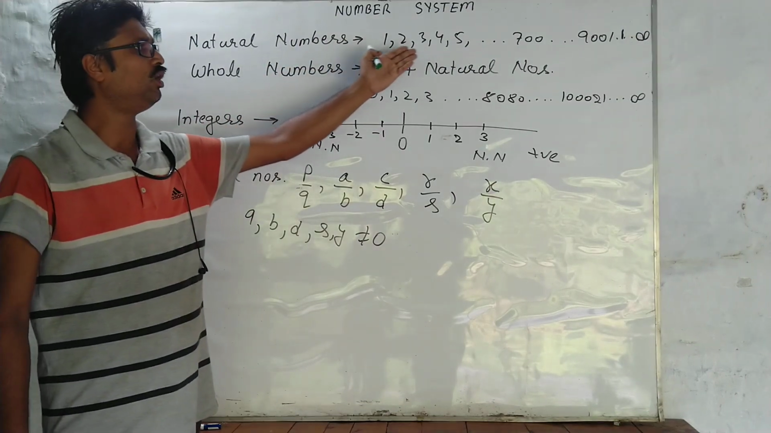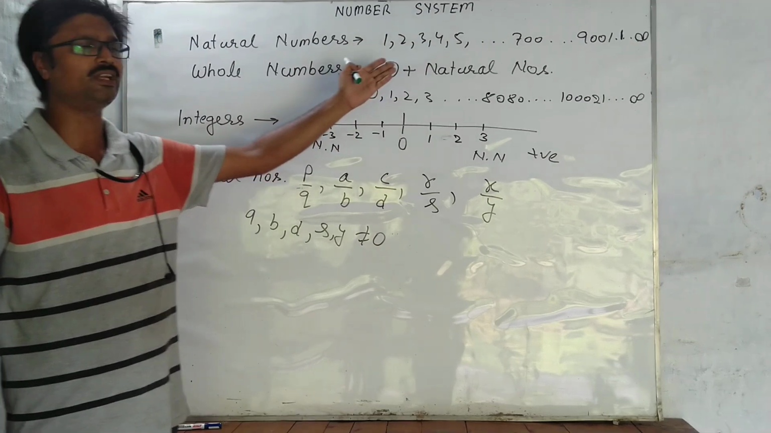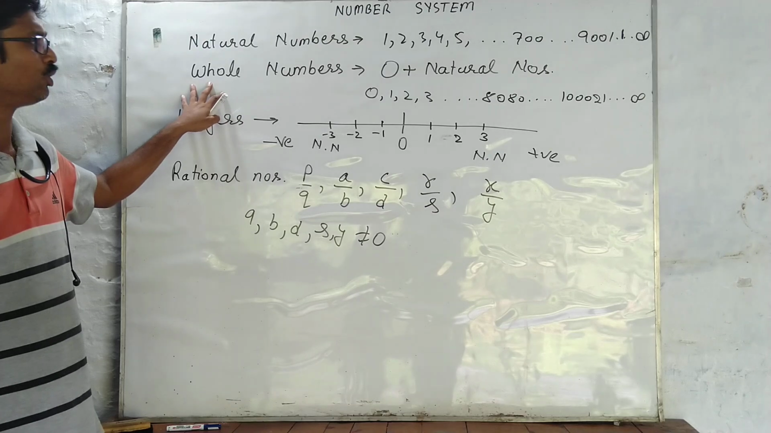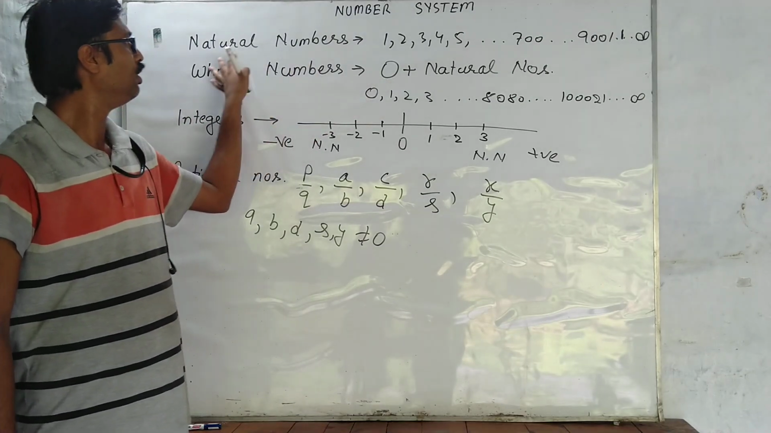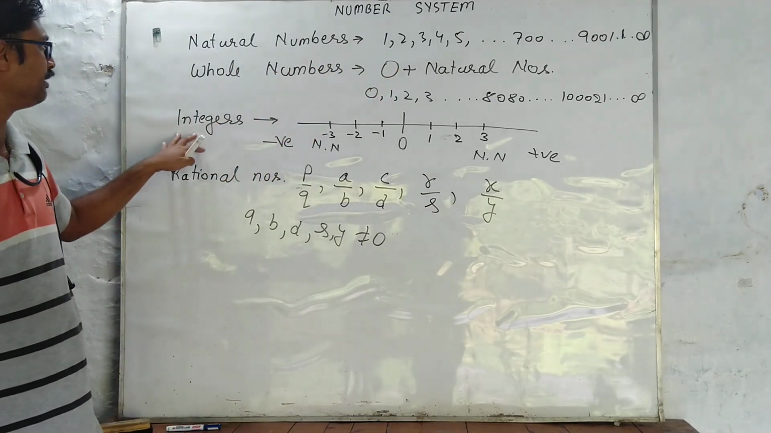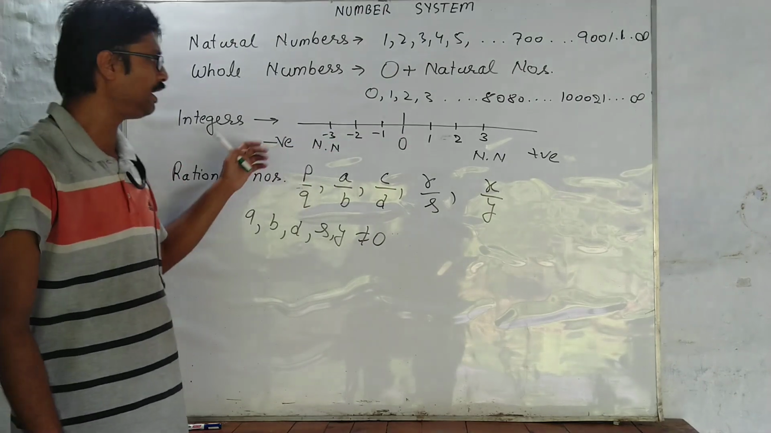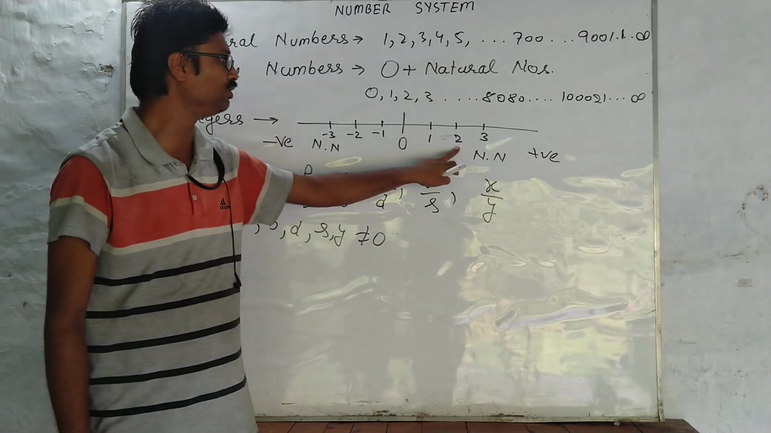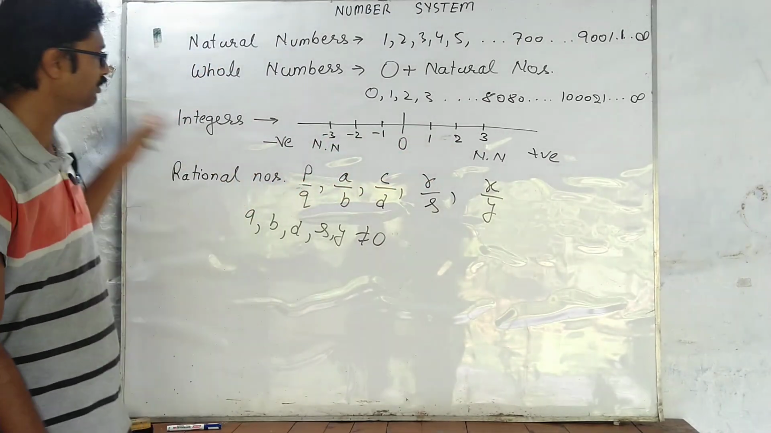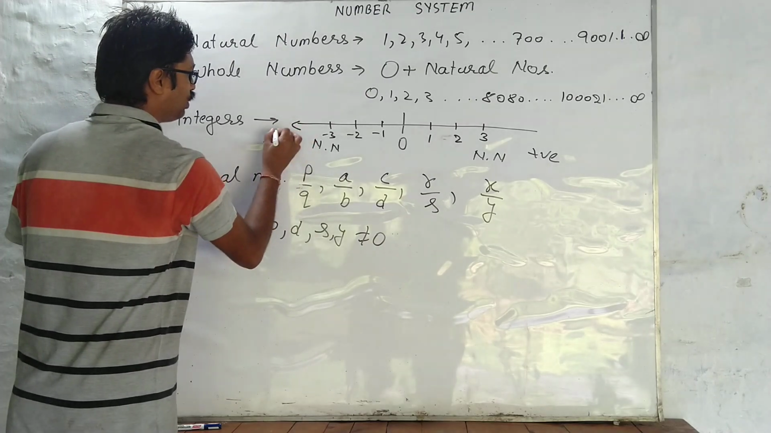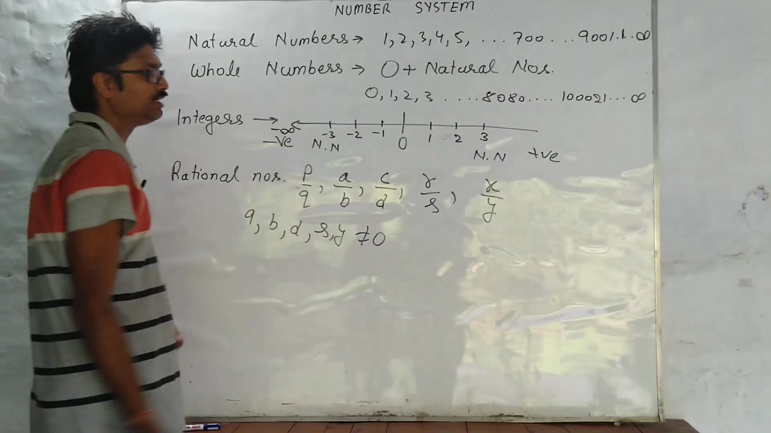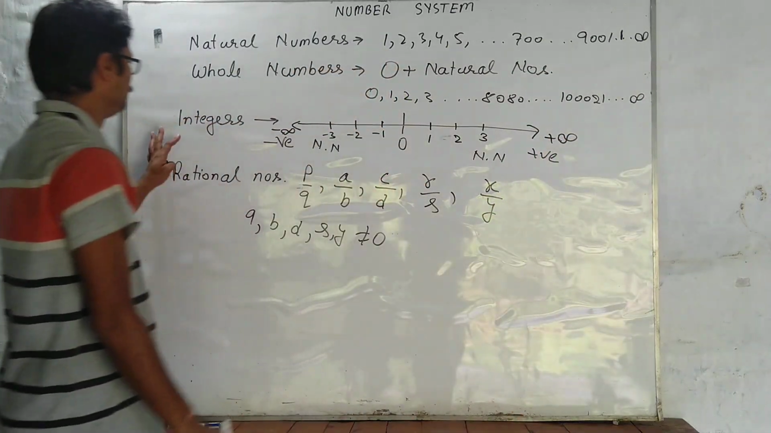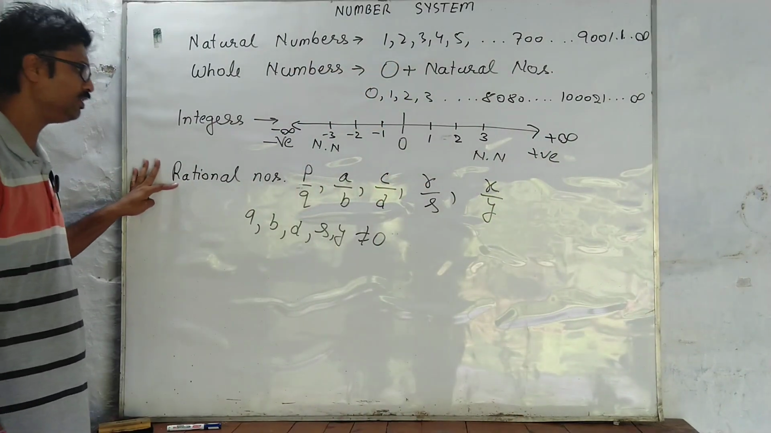चेक दिस आउट। नेचुरल नंबर किसको कहते हैं? ऑल द काउंटिंग नंबर्स 1 2 3 4 5 700 whatever till infinity, that is natural numbers। When we talk about whole numbers, starting with 0, all the natural numbers, that becomes whole numbers। Then we have integers, either side of the number line। We see minus 3 here, we see 3 here, we see minus 2 here, we see 2 here। Similarly, the moment we go further on, it goes on and we reach at minus infinity, it goes on and we reach at positive infinity। This is what integers are।